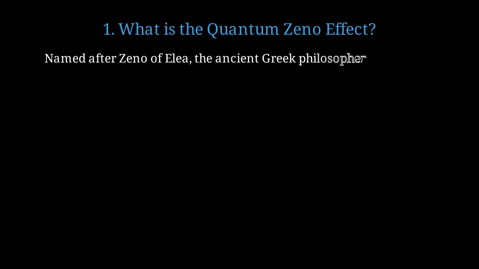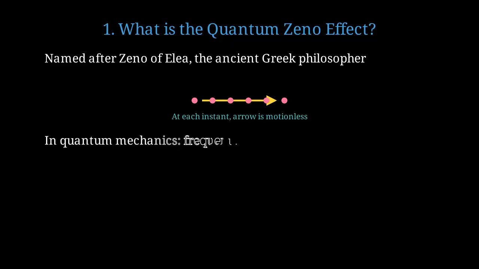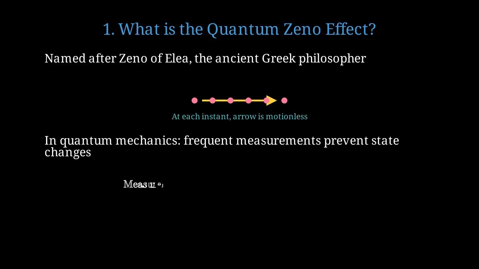This effect is named after Zeno of Elea, who proposed several paradoxes about motion and change. The most famous is the arrow paradox. Zeno argued that at every instant of time, an arrow in flight occupies a specific position and is therefore motionless. If it's motionless at every instant, how can it move? Similarly, in quantum mechanics, if we measure a system frequently enough, we can prevent it from changing its quantum state. Each measurement causes the quantum state to collapse, resetting the evolution process back to the beginning.